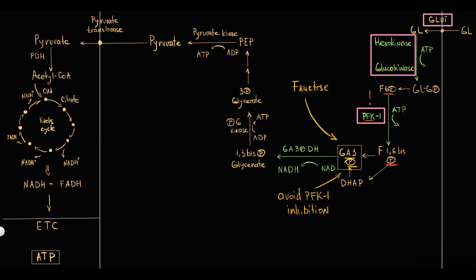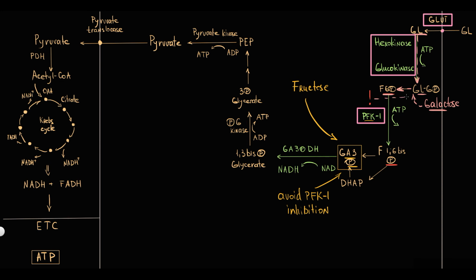Because in contrast to this, if we take glucose or galactose, they both enter glycolysis through conversion to glucose 6-phosphate, that then is converted into fructose 6-phosphate. So they both enter glycolysis prior to the PFK1 rate-limiting reaction. So that's the reason why fructose is metabolized by liver tissue faster than any other monosaccharide.